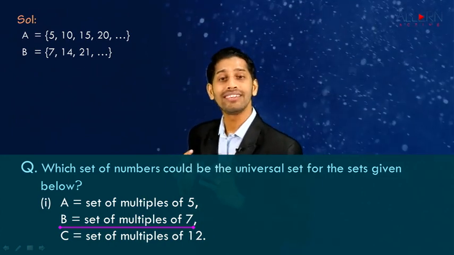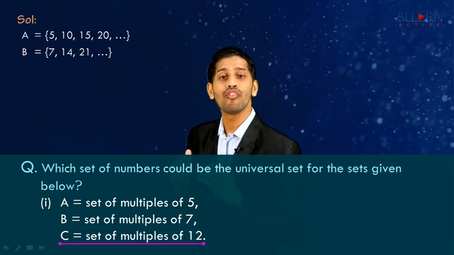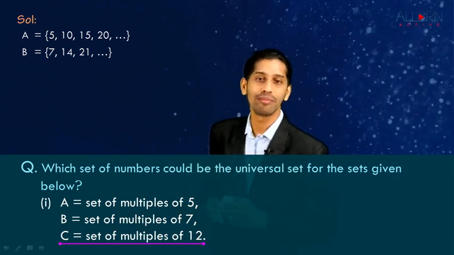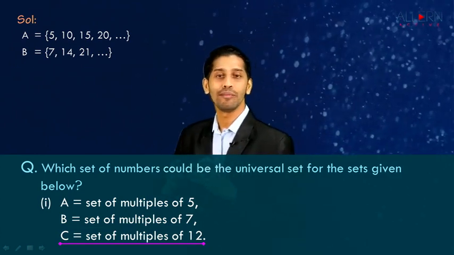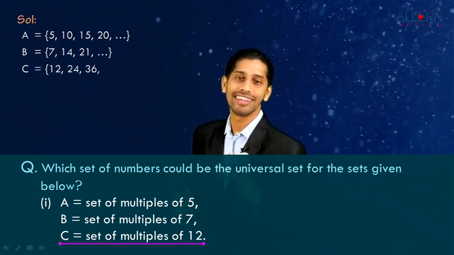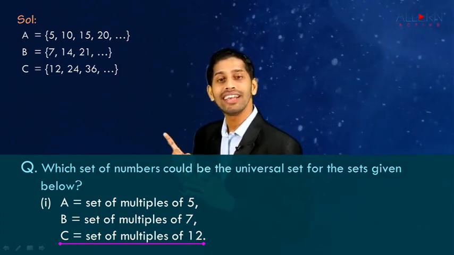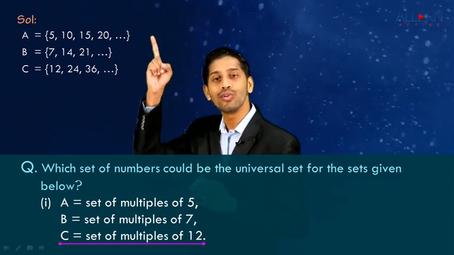Now let's write set C in roster form. Set C is a set of all numbers which are multiples of 12. That means we need to write table of 12, which is 12, 24, 36, 48, 60 and so on. So what we have done? We have converted set A, set B and set C in roster form.